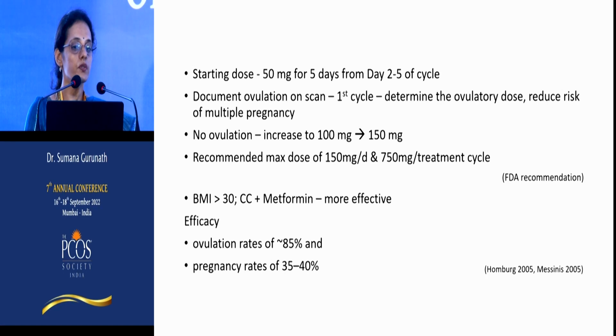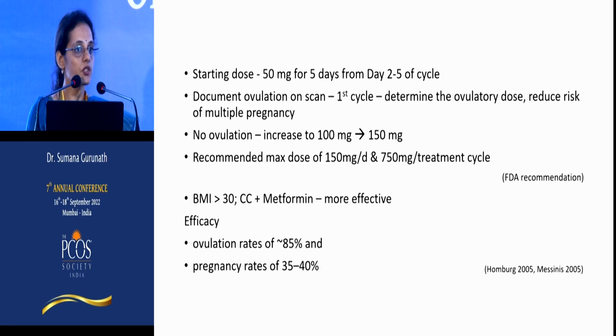It is very important to document ovulation at least in the first cycle. This is for two reasons. One is to determine what the ovulatory dose is, because there are many people who may not ovulate to 50 milligrams. And second, to reduce the risk of multiple pregnancies. Since multiple follicular growth is known, so if we know that a particular dose is producing more number of follicles, then we know that we need to reduce the dose subsequently.